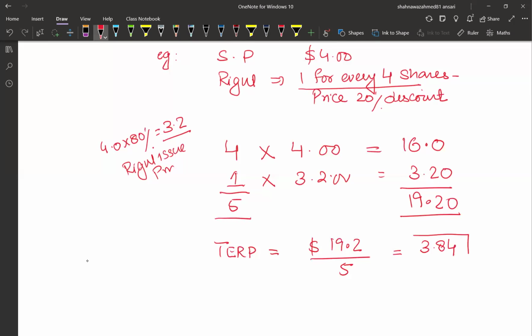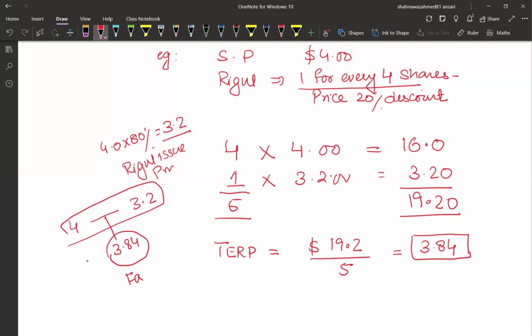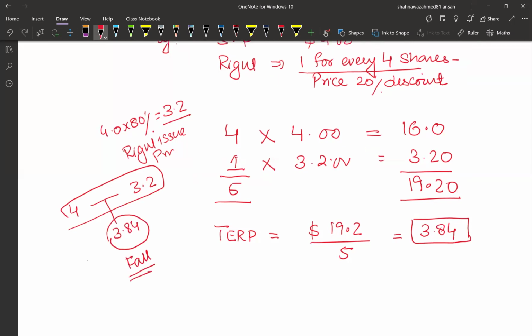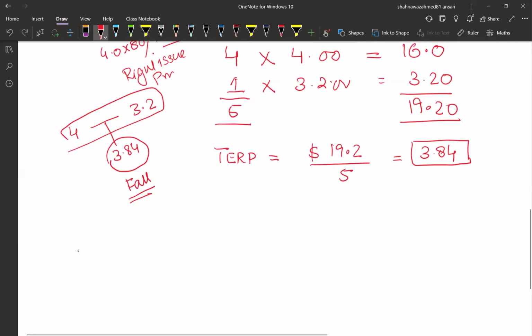Now see, this is in between the cum rights price, which is 4, and the rights issue price, which is 3.2. So in between these two, we have the ex rights price of 3.84. And theoretically, it always falls. And there are two specific reasons for that. One is the element of discount.